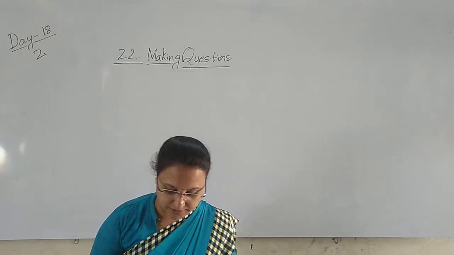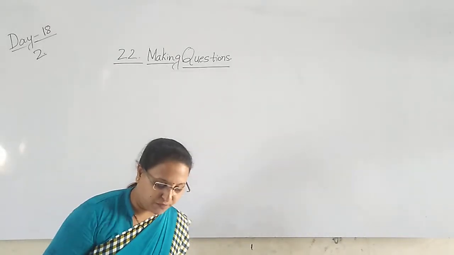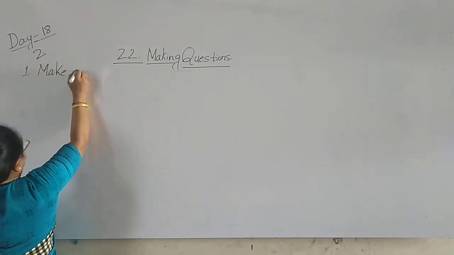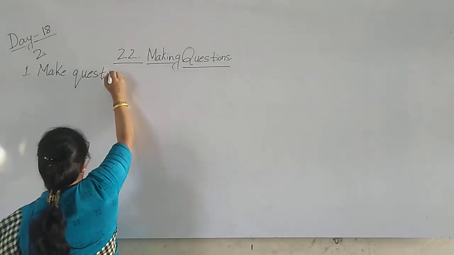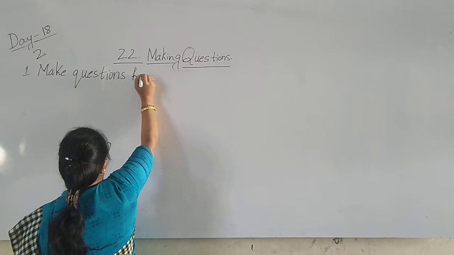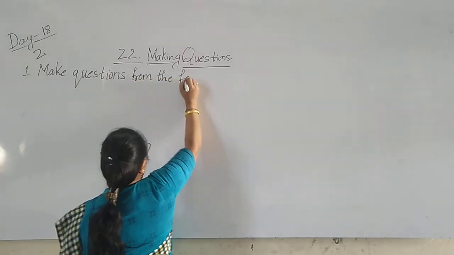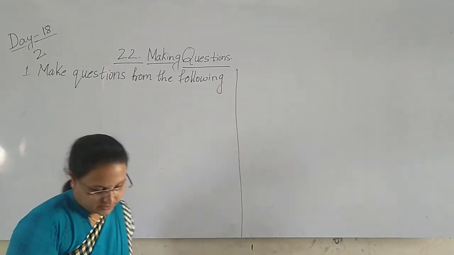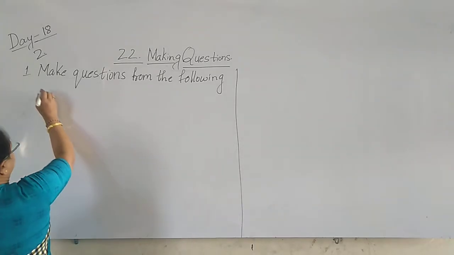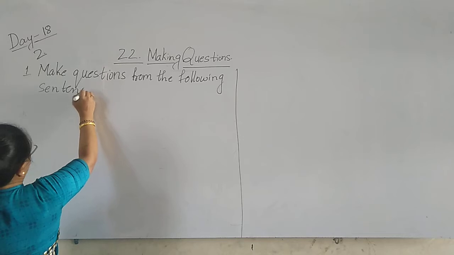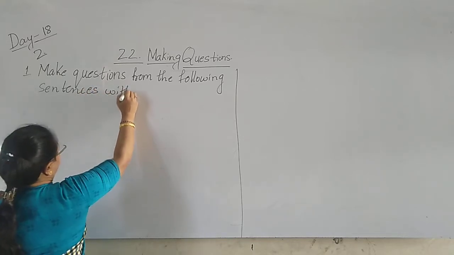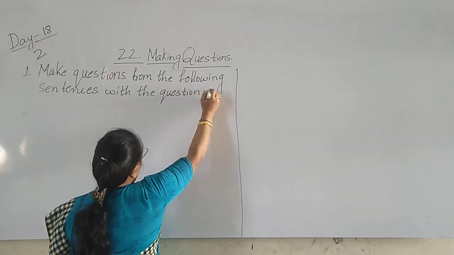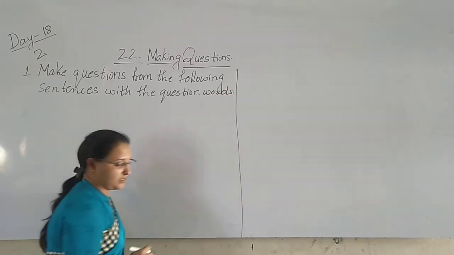Now here you can see children, the question they have given, make questions from the following sentences with the question words.